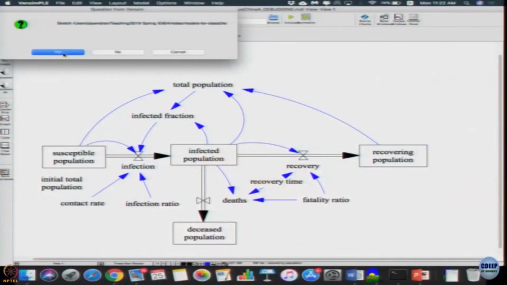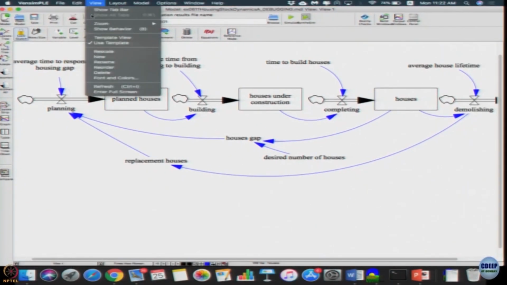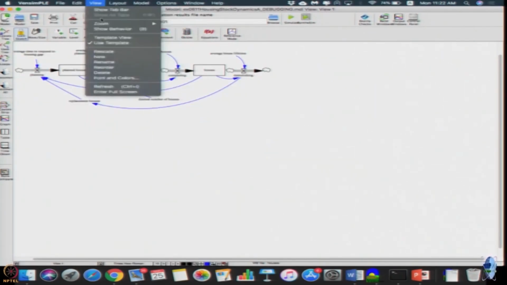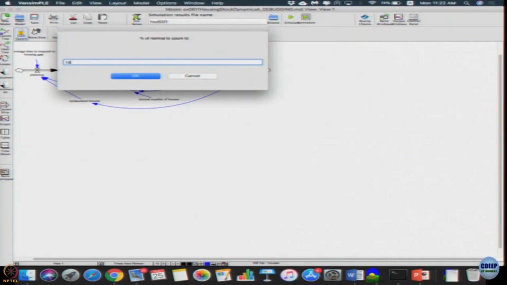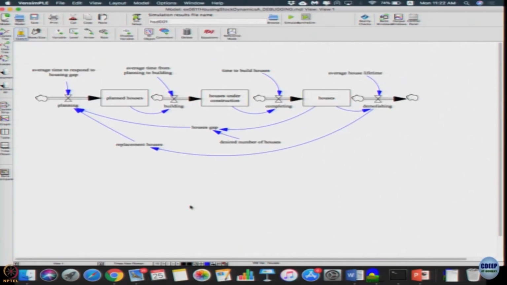Housing stock dynamics. Okay. This is housing stock. We have 3 stocks and flows. As soon as you open it, it becomes quite apparent there is something wrong.